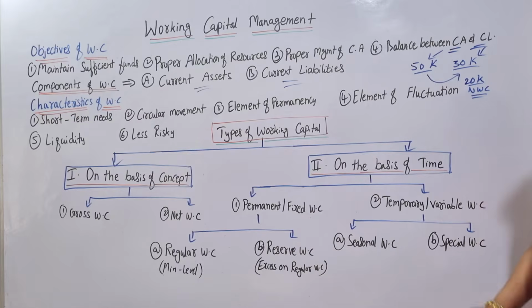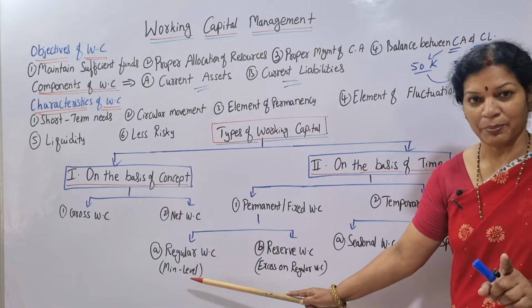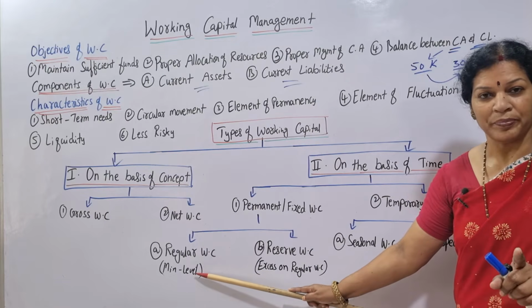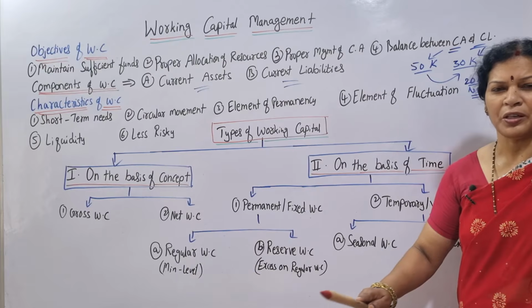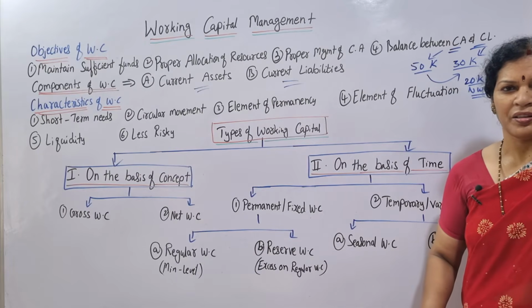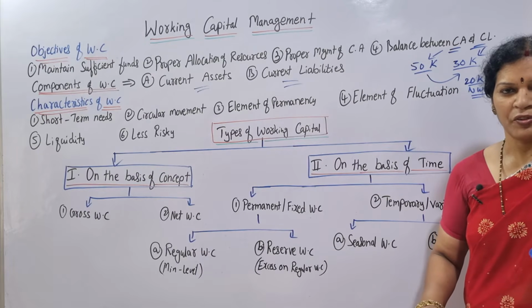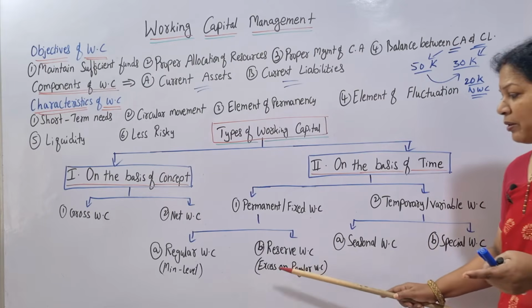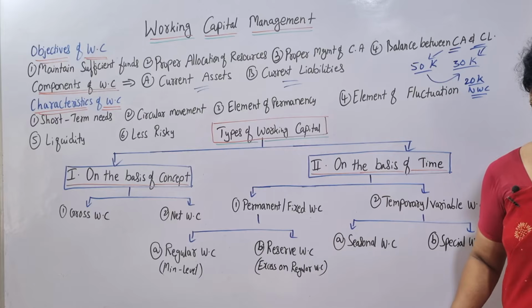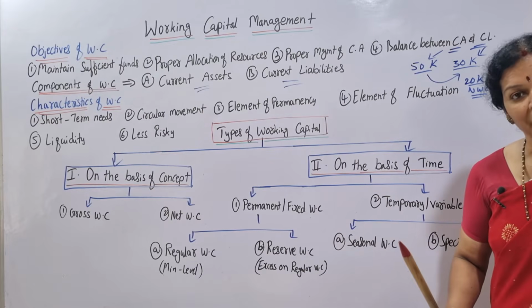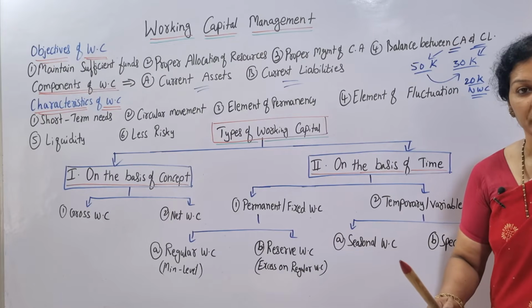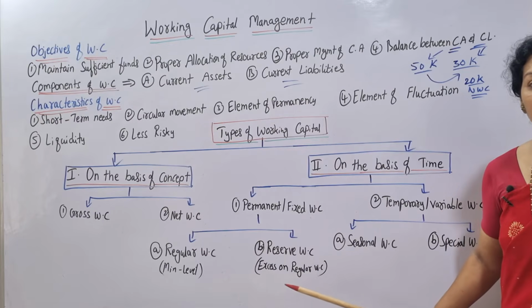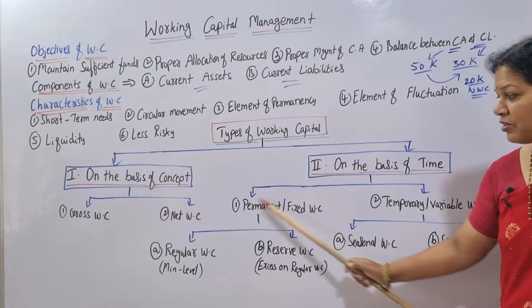Second one is reserve working capital. Reserve working capital means this is excess on regular working capital. Same example, 5 lakh I kept, but I am using it only 2 lakh or 3 lakh only. The rest of the excess, if I am using 3 lakh out of 5 lakh, 2 lakh is extra. The 2 lakh you can say it as a reserve working capital. Not using it, but tomorrow you may require it. So that is reserve working capital. Am I clear about this?